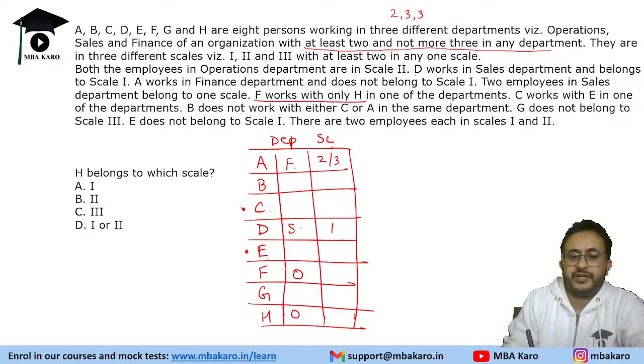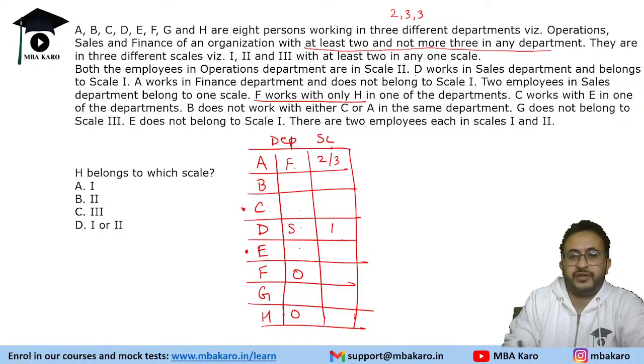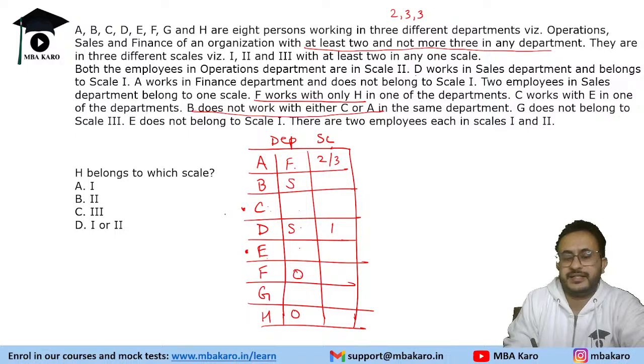So we cannot have operations, because operations will make it 4. And B, are we given the department? No, we are not given the department. G does not belong to. So see, we have 2, 3, 3. F and H are the only two employees. So we cannot have operations. B cannot be in operations. B does not work with C or A. So B cannot be in finance also, because A is in finance. So B will work in the sales department.